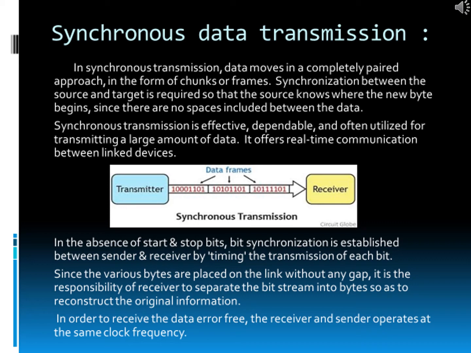In the absence of start and stop bits, bit synchronization is established between sender and receiver by timing the transmission of each bit, as you can see in this picture. Since the various bytes are placed on the link without any gap, it is the responsibility of the receiver to separate the bit stream into bytes so as to reconstruct the original information. In order to receive the data error free, the receiver and sender operate at the same clock frequency.